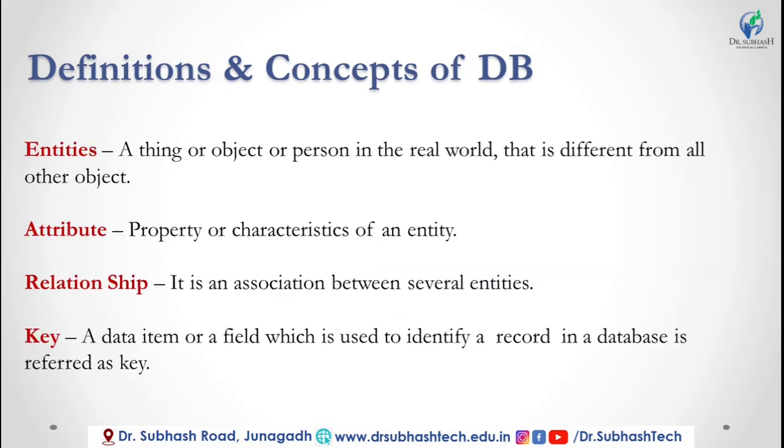Okay. Next one, continuing our definitions, entities. A thing or object or person in the real world that is different from all other objects. For example, we consider ourselves as an entity, a thing, an object or a person.